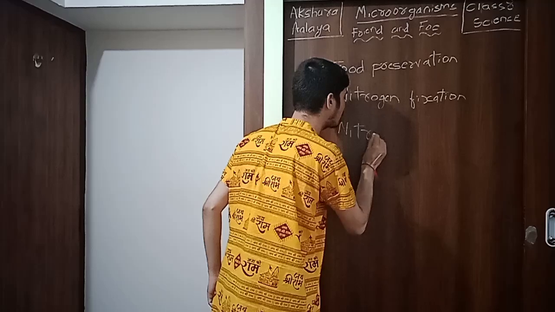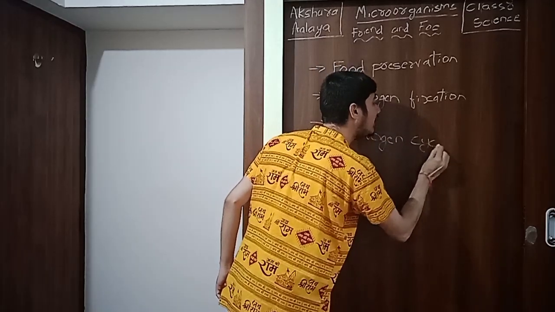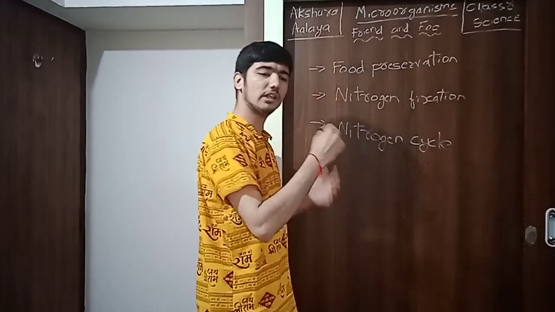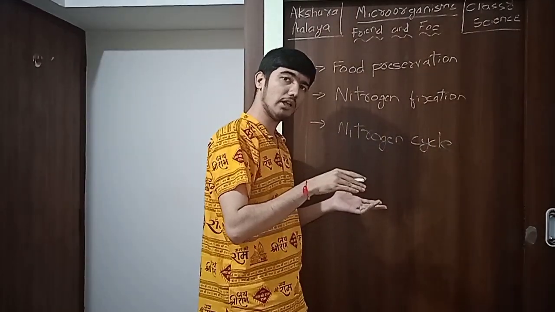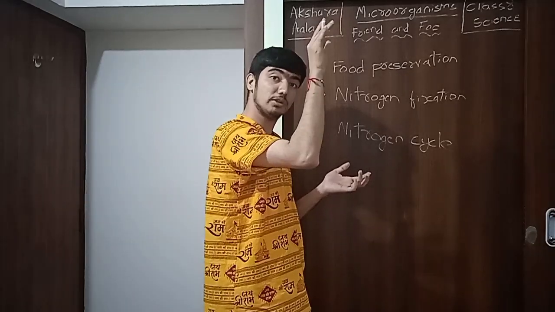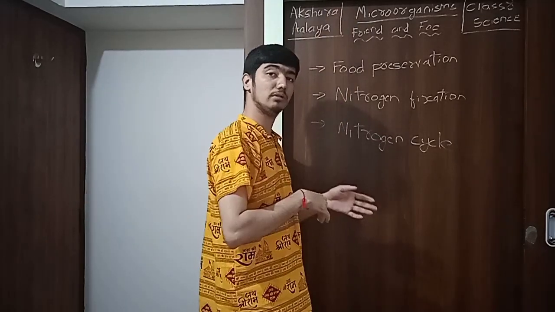Nitrogen should also be maintained in the atmosphere. How is it maintained? All the nitrogen is in the atmosphere, and if it is fixed to soil, how is the percentage of nitrogen maintained in the atmosphere? We will know that.